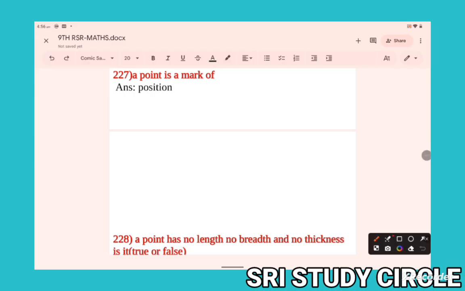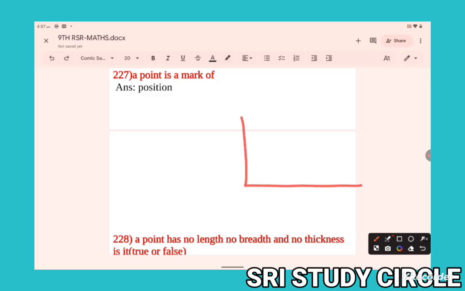A point is a mark, a dot, that shows the position of the object. In a coordinate plane, an object's position is given by the distance from the x-axis and the distance from the y-axis. That is the axial position of the point in a coordinate plane.